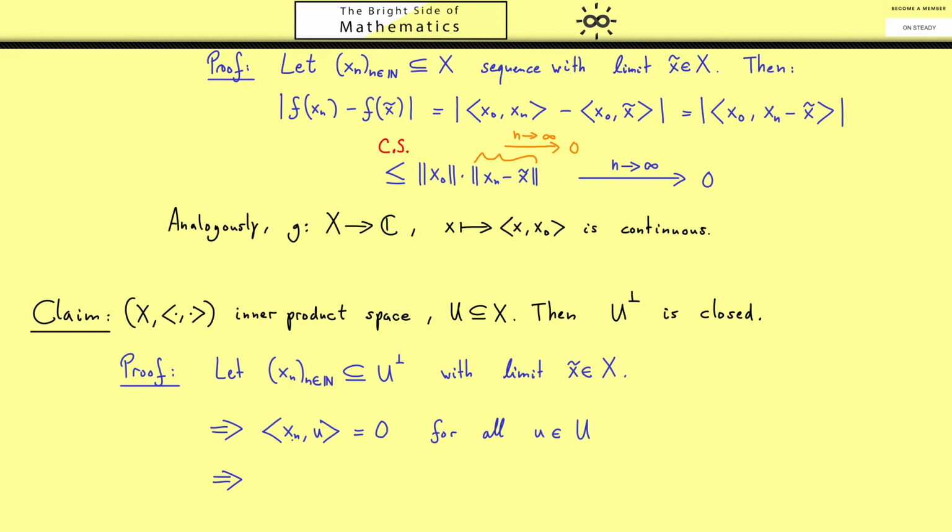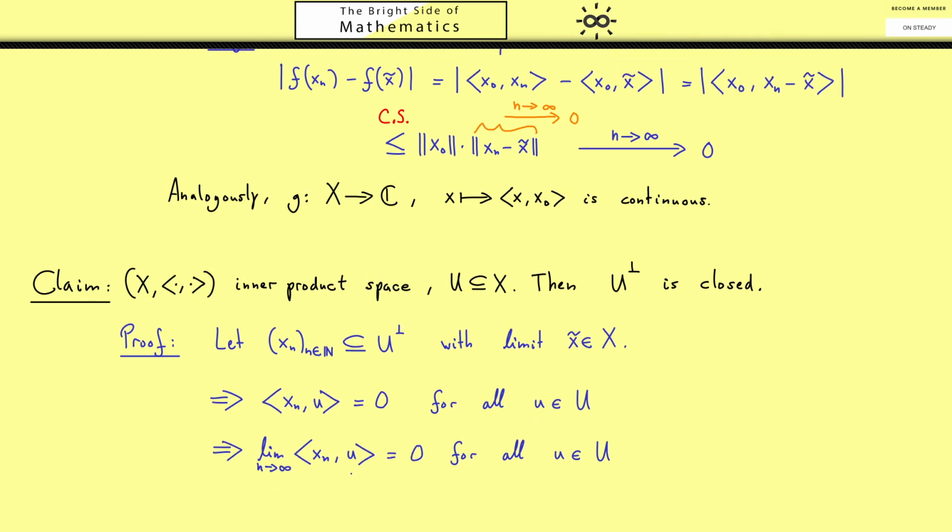Since this equation holds for all n, we can look at the limit and know this is also 0. And now we know we can pull in the limit here because this is just the continuity of the map f we stated before. In other words, we just have the inner product of x tilde with u is equal to 0. And since this holds for all u in U, you see this is just the definition of U_perp. x tilde is also in U_perp. And this is exactly what we wanted to show. The orthogonal complement is always a closed set. And you have seen this immediately comes from the continuity of the inner product.